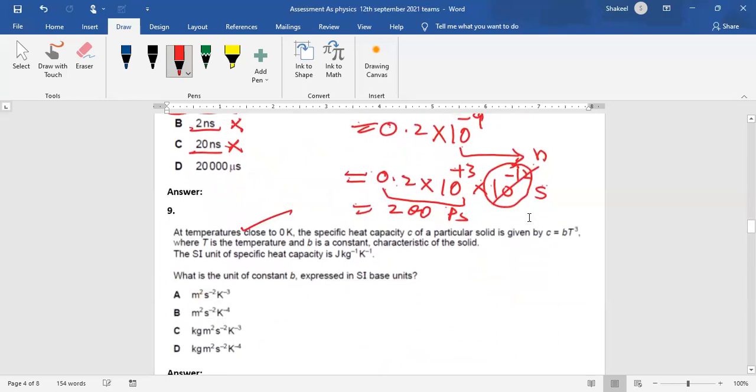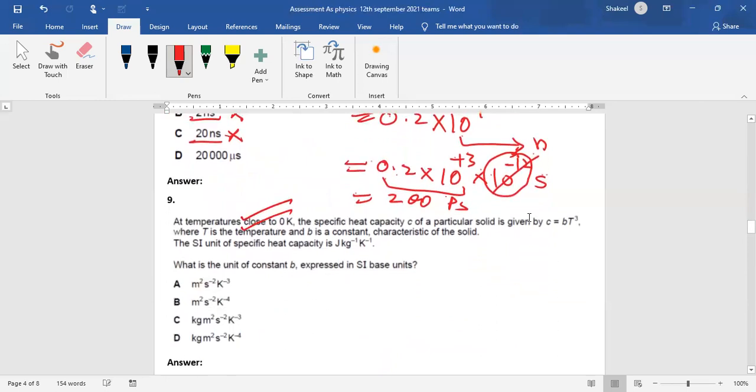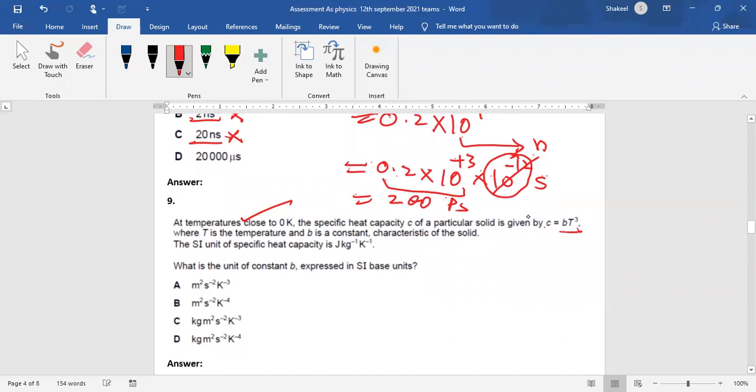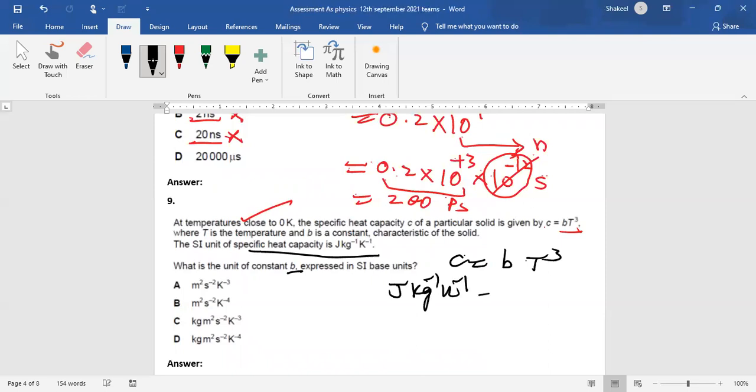Now, question number 9, we have already done that in the class. C is BT cube. And they have given you the unit of specific heat capacity, so you have to tell the unit of B. So it is C equals BT cube. The unit of C is joule per kilogram per Kelvin, and the unit of temperature is Kelvin.